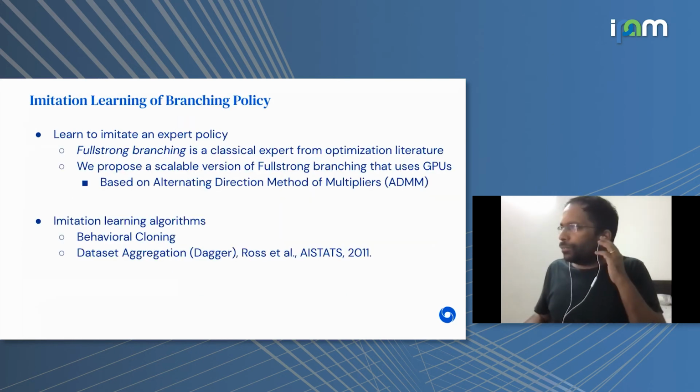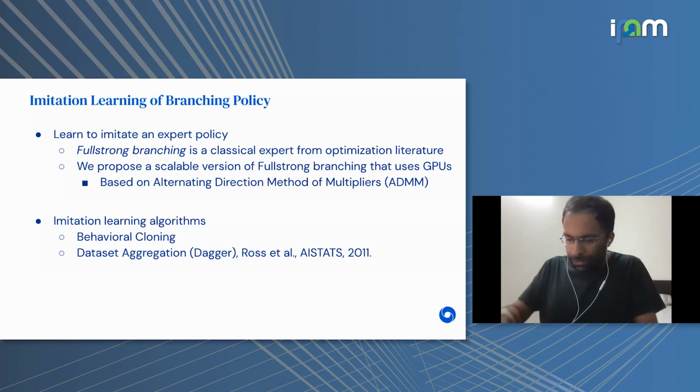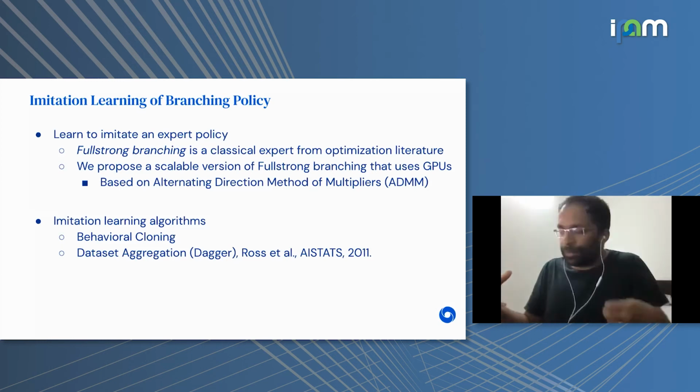All right. So as I mentioned, it's a sequential decision process, but here we rely on imitation learning in order to learn the policy.